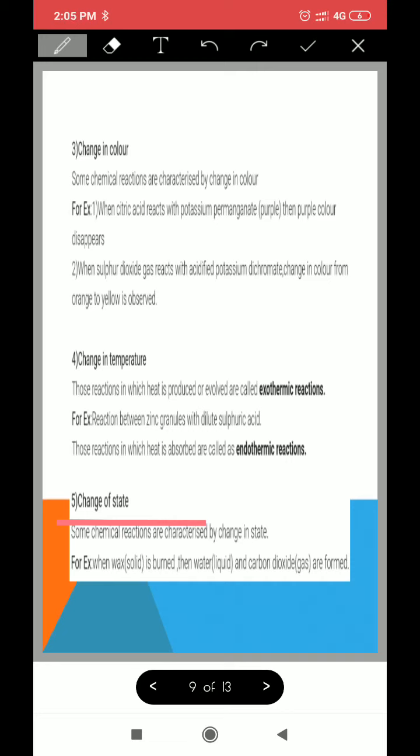So the solid wax gets converted. What are the products of burning, children? The products of burning are carbon dioxide and water. So when we burn wax, the solid wax turns into water, which is a liquid, and carbon dioxide, which is a gas. Hence we can say that this is a chemical change. A chemical reaction has taken place because we can see a change in state.